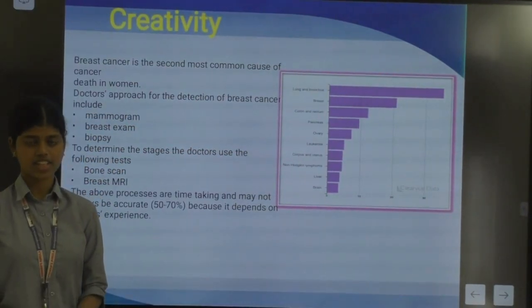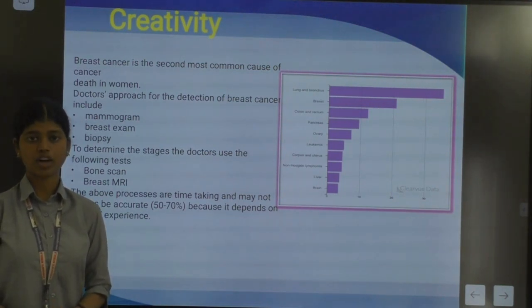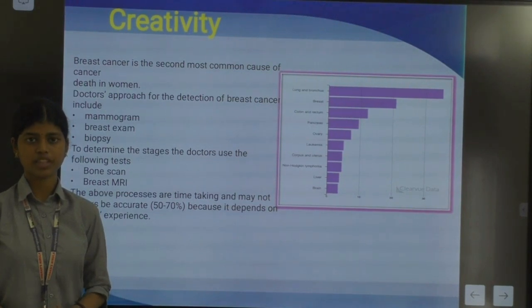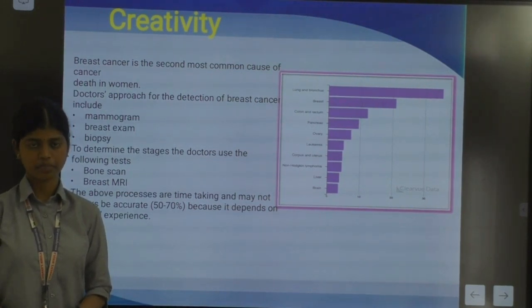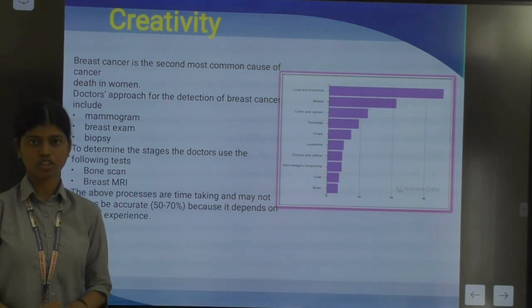Among the various cancers that occur in women, breast cancer is the second highest after lung cancer, which is caused by different reasons like age, genes, etc. And 1 among 8 US women are diagnosed with breast cancer today. Hence, we have decided to solve this problem and provide a solution to it.